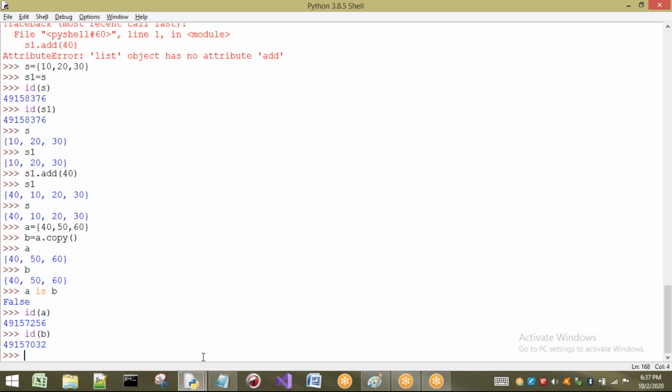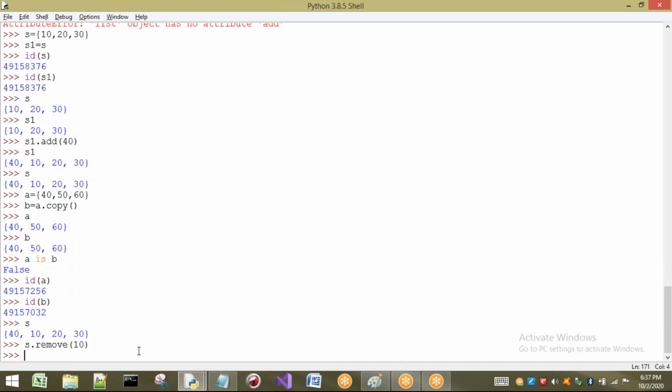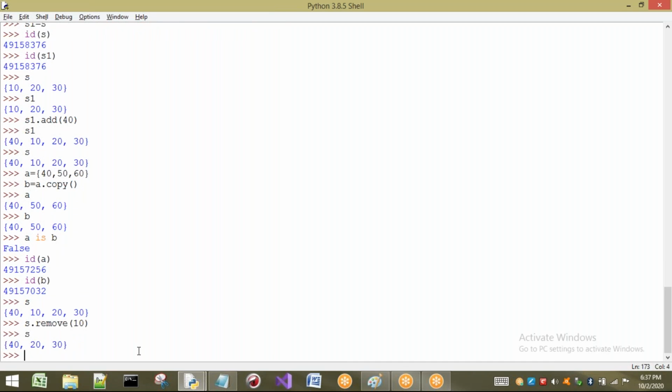So first, before going to that, I will show you some elements of a set. I am going to consider S. So S is already having 4 elements. I want to remove some element, that is 10, I want to remove here. So what happens? It is not going to return anything, but internally 10 is going to be removed. If you see the set, you can observe that 10 is removed here.